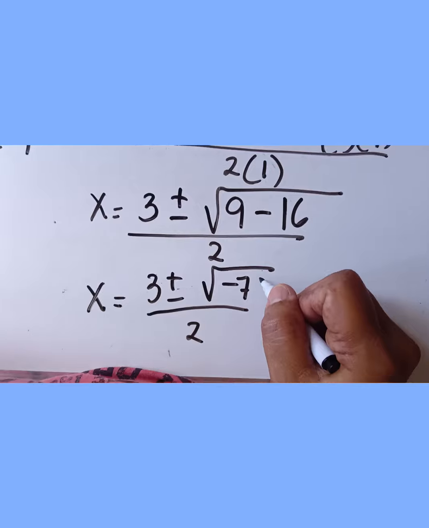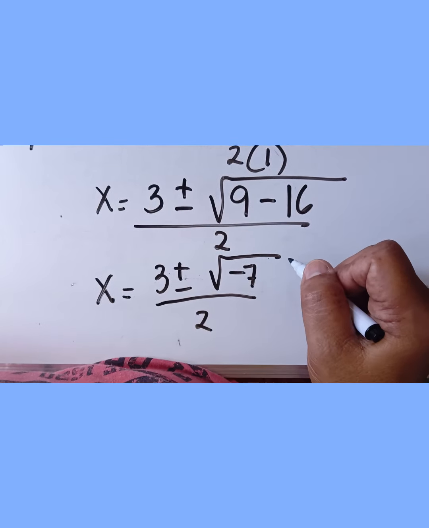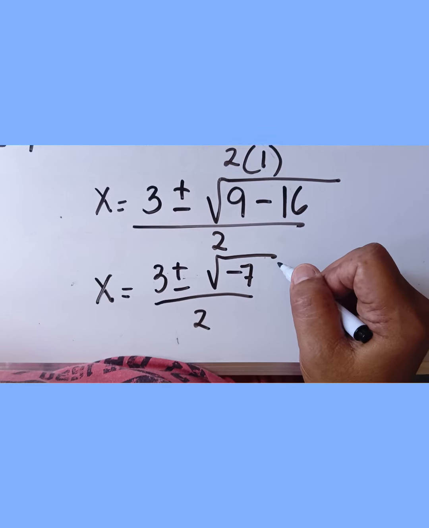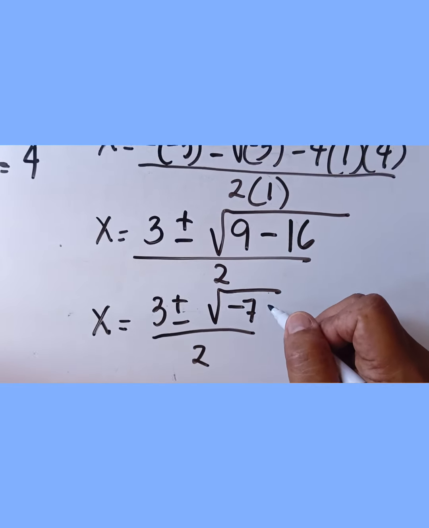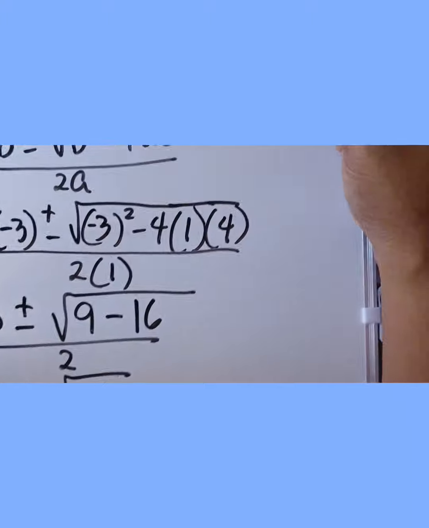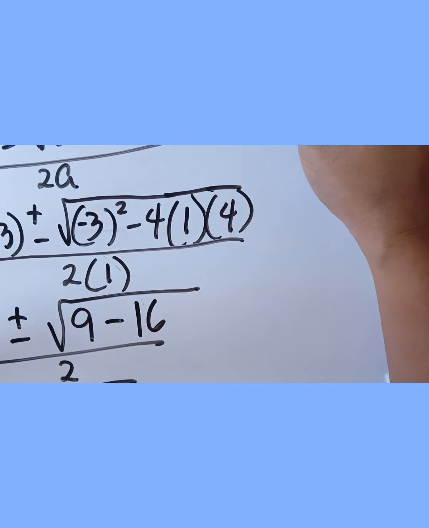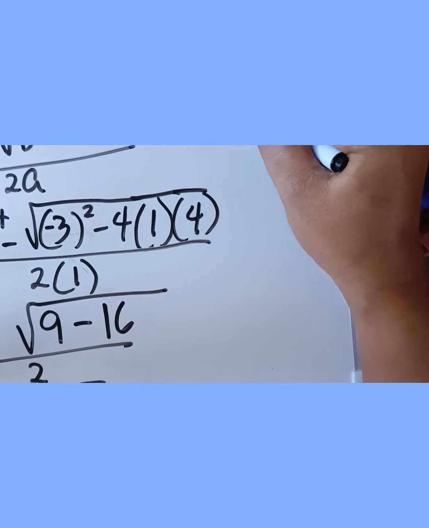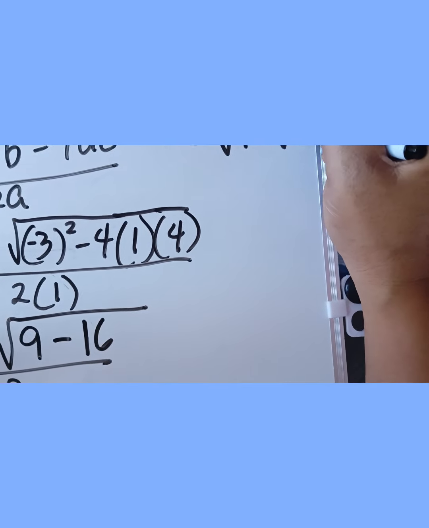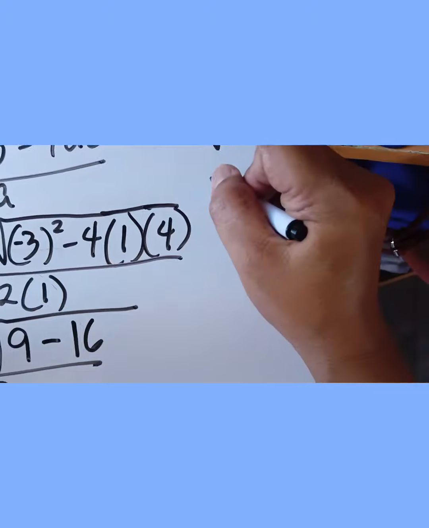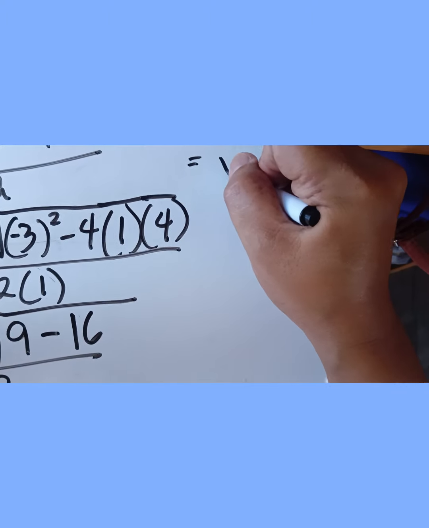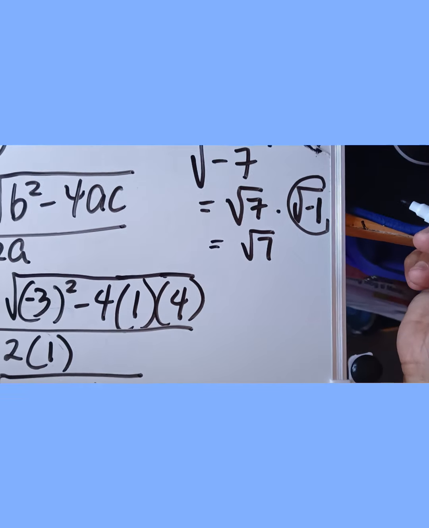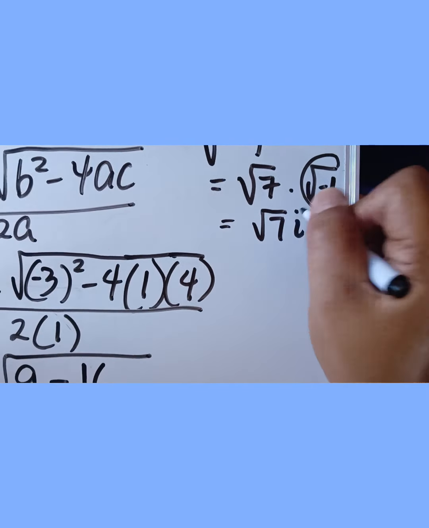As you can see, we have a negative number under the square root, so we have to simplify the square root of negative 7. The square root of negative 7 is equal to the square root of 7 times the square root of negative 1, and the square root of negative 1 is i.